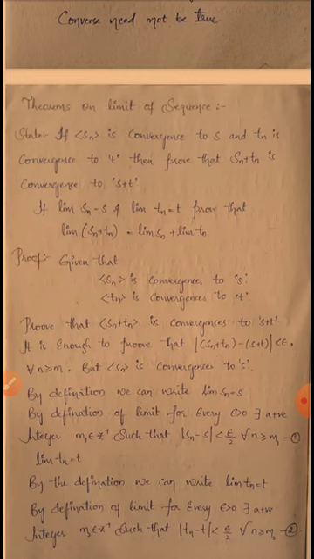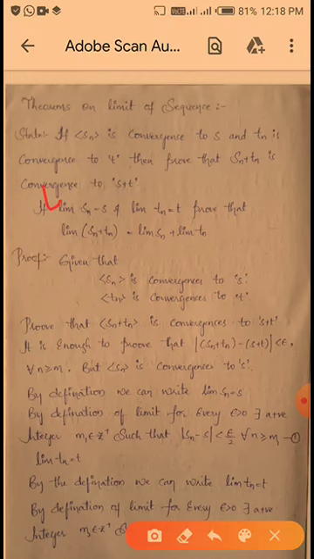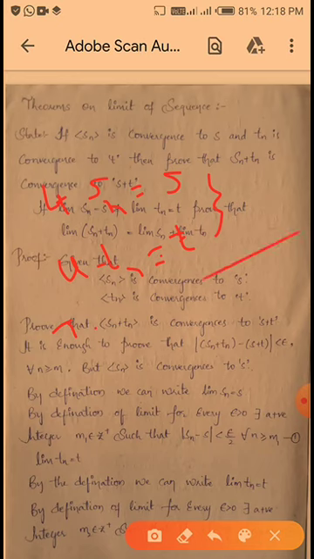That is nothing but, see here, given limit Sn is equal to S and limit Tn is equal to T, these both conditions are given. Now we have to prove that limit (Sn plus Tn) is equal to S plus T. This is the condition we have to show.